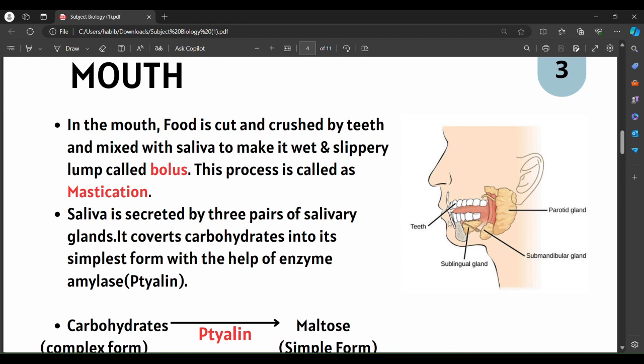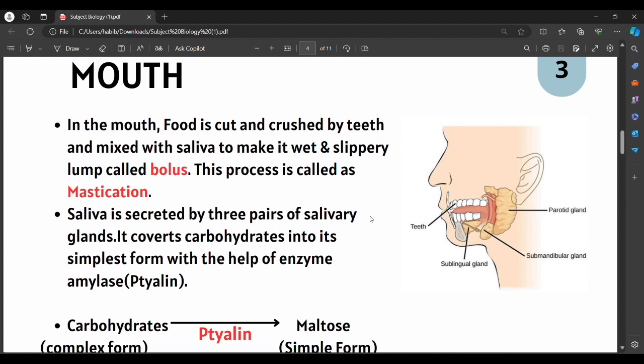When we take food, it is crushed and cut by the teeth and mixed with saliva so that it can be formed into a wet and slippery lump called bolus. This process is called mastication. Nothing but the food is cut into small pieces, crushed by teeth and mixed with saliva. Why is it mixed with saliva? Such that the food can be broken down and converted into its simplest form. This wet and slippery lump in the mouth is the bolus, and the entire process is termed mastication.